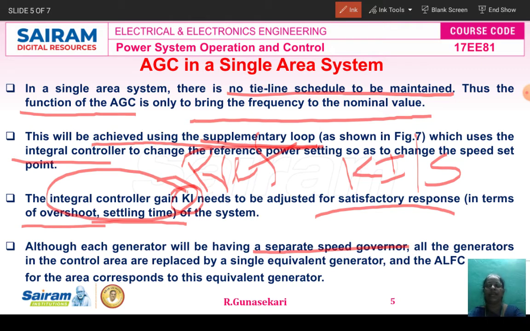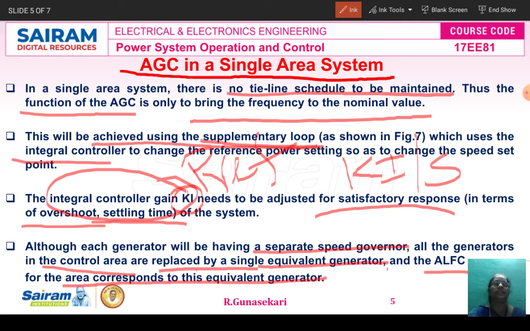All the generators in the control area, meaning a single control area power system, are replaced by a single equivalent generator, and the ALFC, automatic load frequency control, for the control area corresponds to this equivalent generator. That means each generator consists of a separate speed governor. All the generators in the control area are replaced by the single equivalent generator. That's why it is called automatic generation control in a single area system.